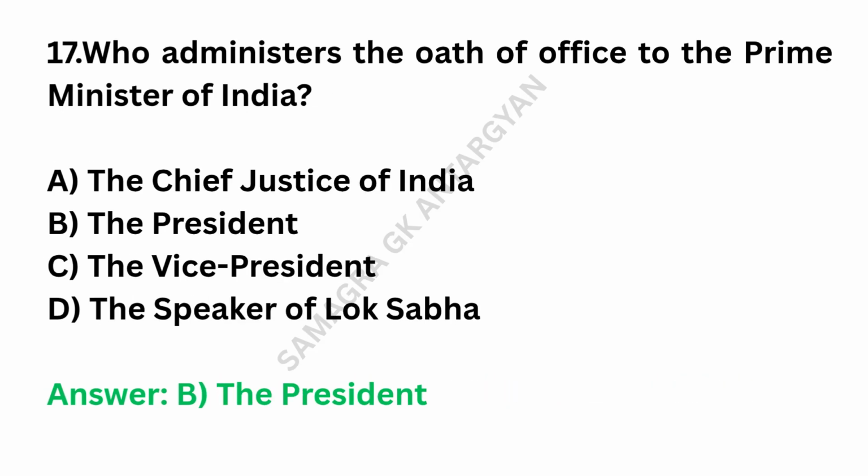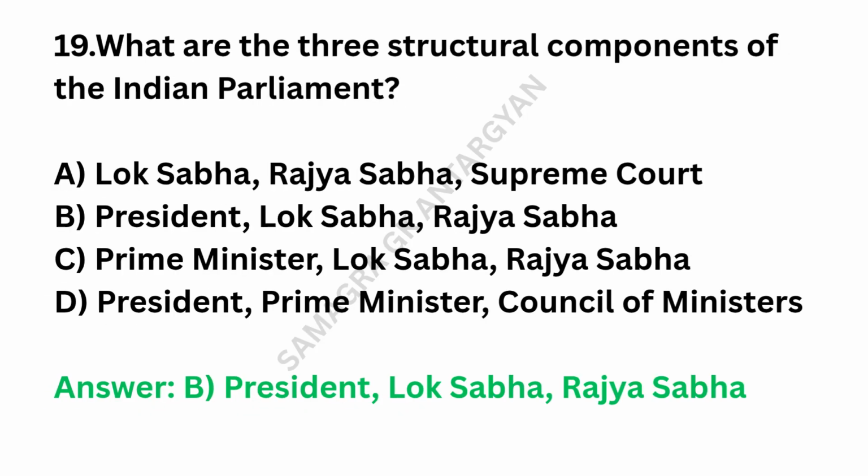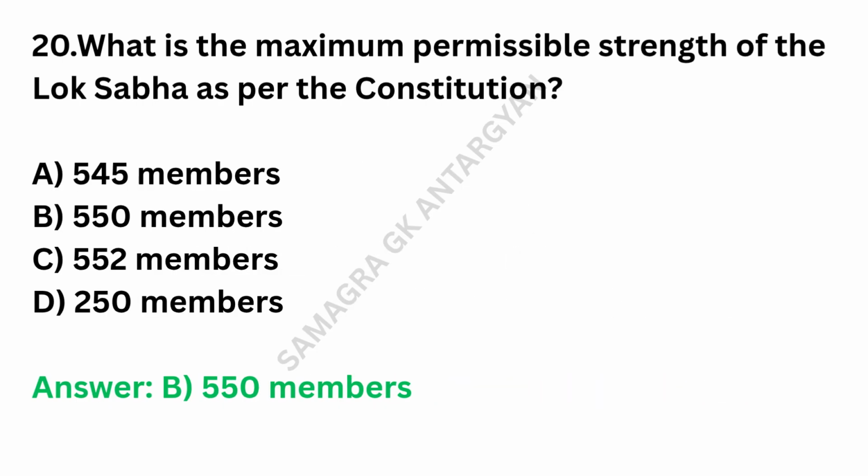Who administers the oath of office to the Prime Minister of India? Answer: the President. The Union Council of Ministers is collectively responsible to which body? Answer: the Lok Sabha. What are the three structural components of the Indian Parliament? Answer: President, Lok Sabha, Rajya Sabha.